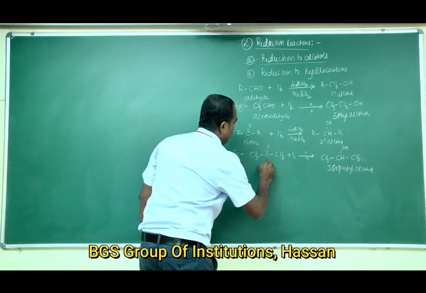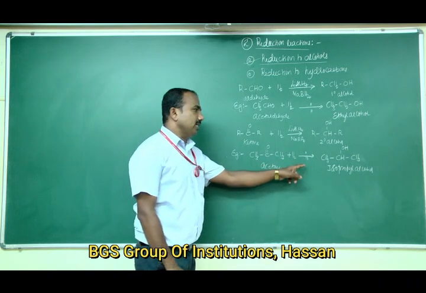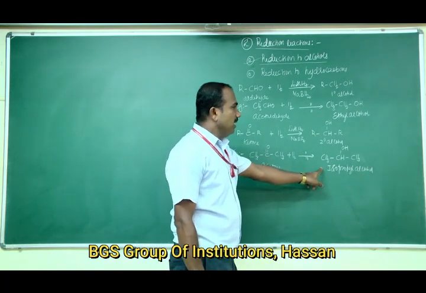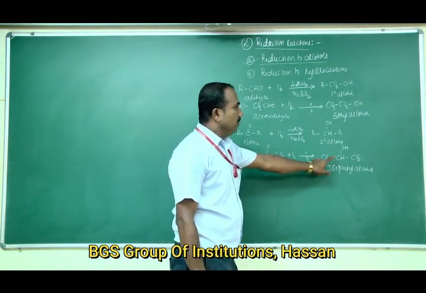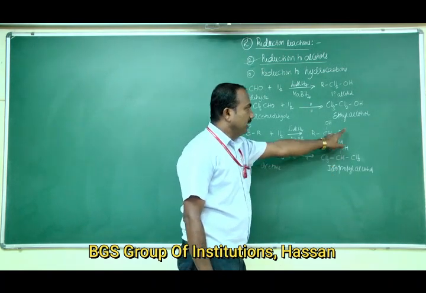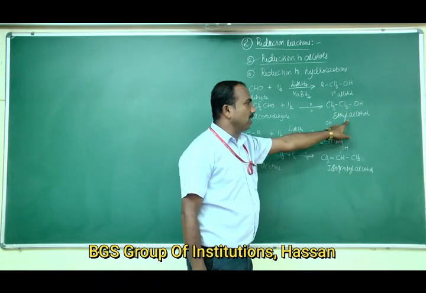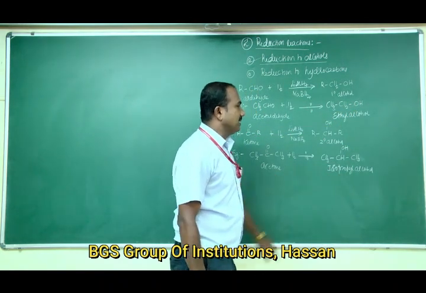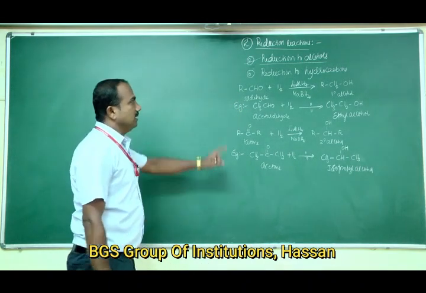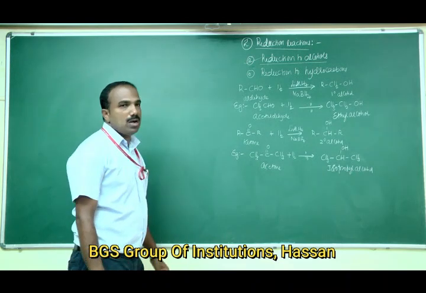This is acetone, which on catalytic hydrogenation gives isopropyl alcohol. This is secondary alcohol because the OH group is attached to a secondary carbon atom. Here the OH group is attached to a primary carbon atom, therefore it is primary alcohol. It is ethyl alcohol. This is secondary alcohol. So this is about reduction to alcohol.